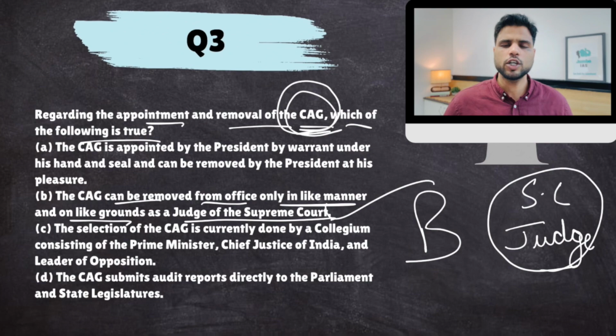This is done to ensure the independence of the office of CAG, because CAG scrutinizes government expenditure, whether there is any corruption or whether there is any anomaly in their expenditure. Everything is being done legally. Okay, so this is B.